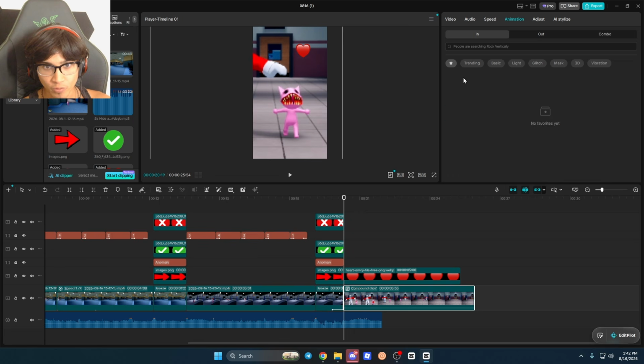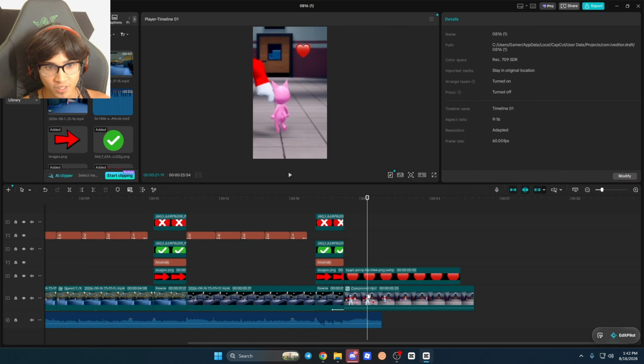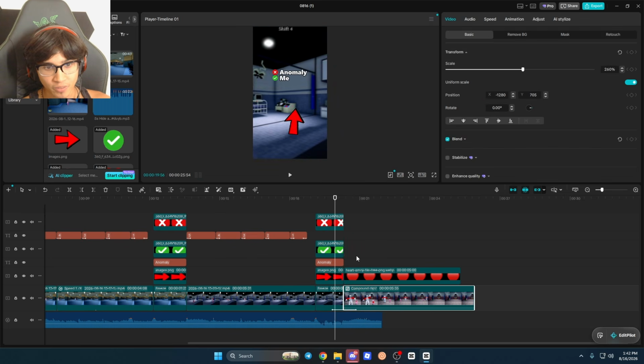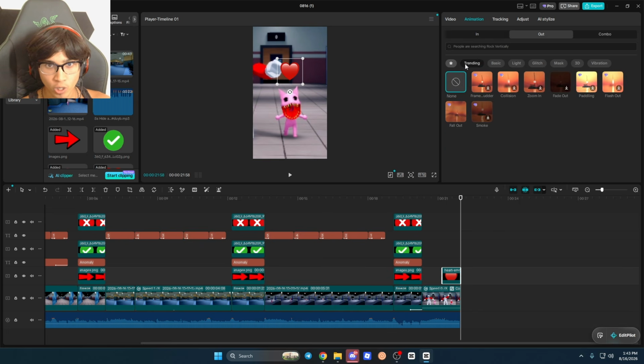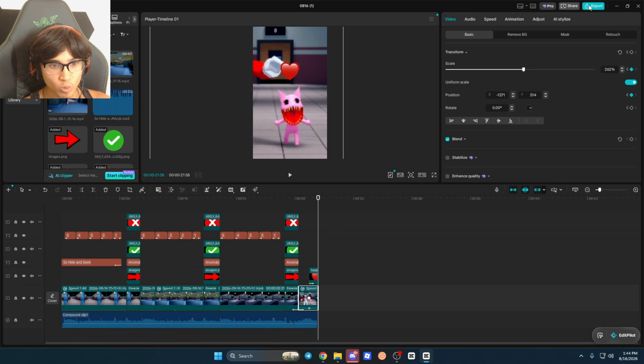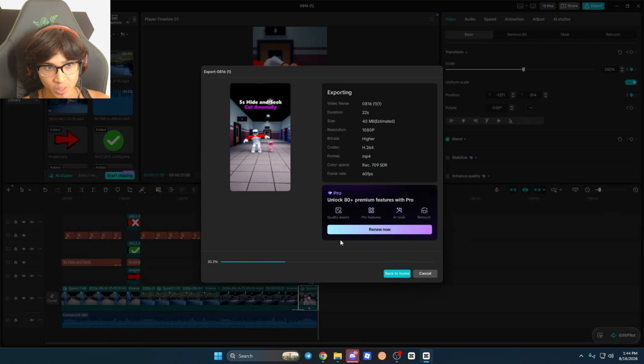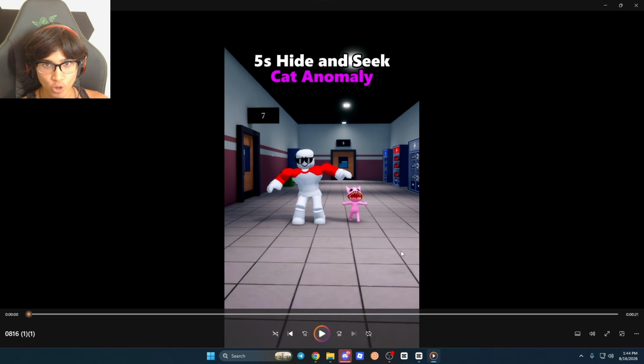Then we're going to do a zoom in for the other transition, and honestly, transitions are not super necessary, guys, but we will do it so it looks a little better. And then one last animation for the little heart emoji. All right, now that looks a little better. Let's actually export it now. And now here's the finished video, 20 seconds long.